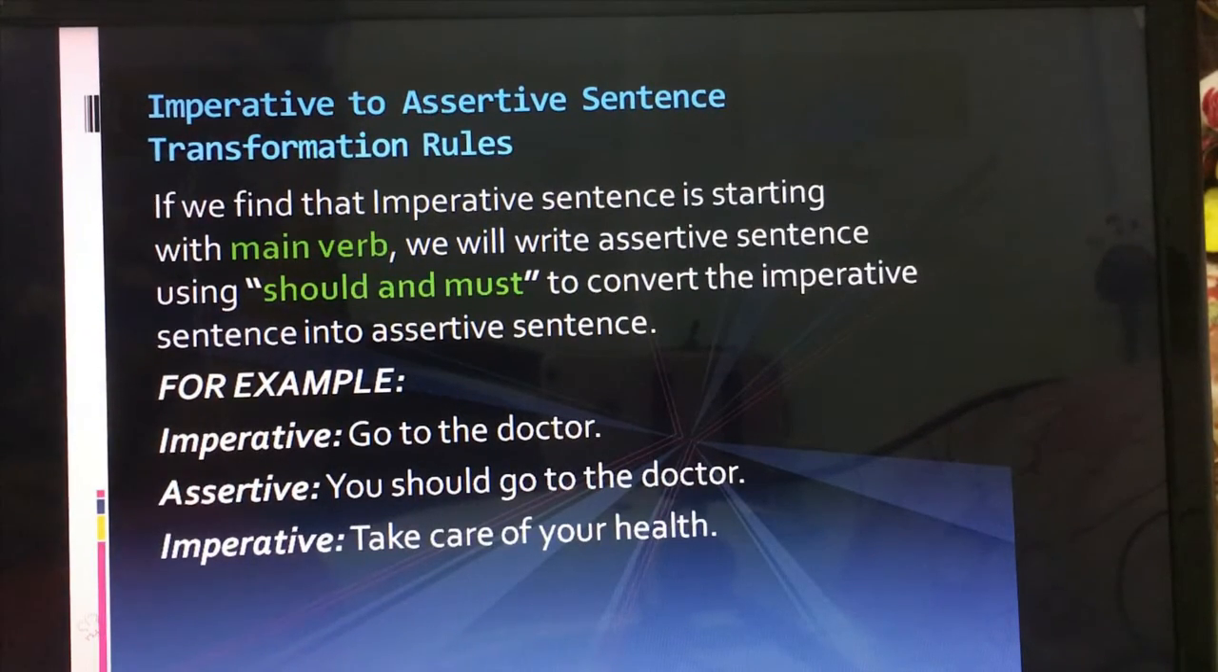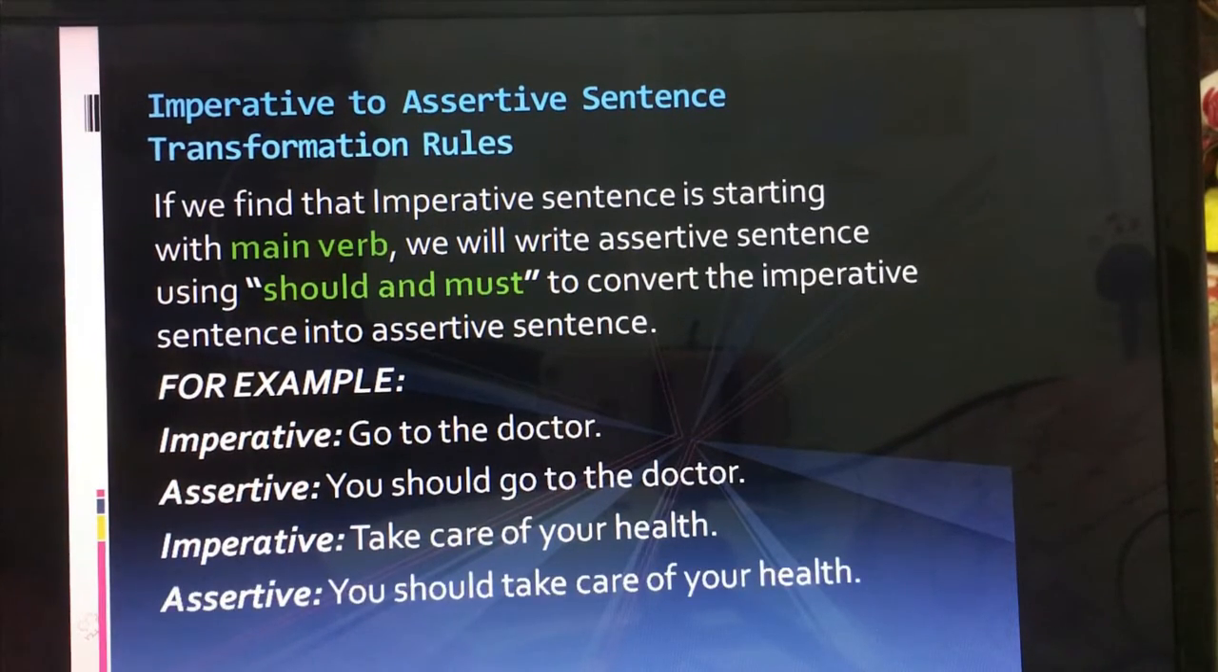Take care of your health. So if we make it assertive, it becomes: you should take care of your health. Okay, so let's see another one.